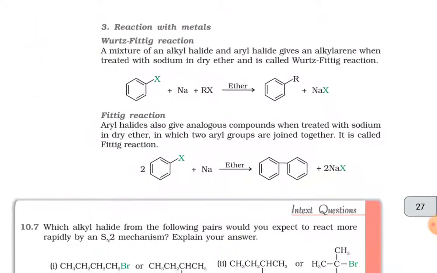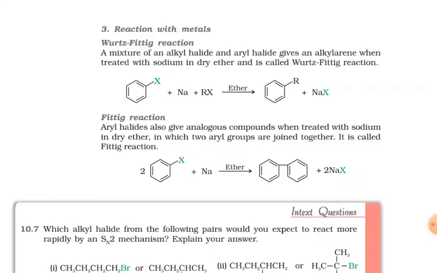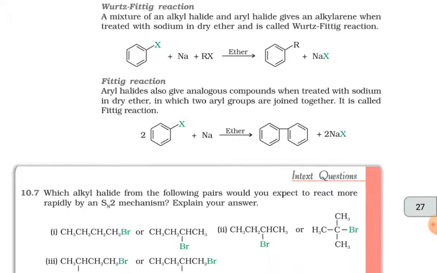Third is the reaction with metals. Wurtz-Fittig reaction: a mixture of an alkyl halide and aryl halide gives an alkyl arene when treated with sodium in dry ether, and this is called the Wurtz-Fittig reaction. Fittig reaction: aryl halides also give analogous compounds when treated with sodium in dry ether, in which two aryl groups are joined together. It is called the Fittig reaction.